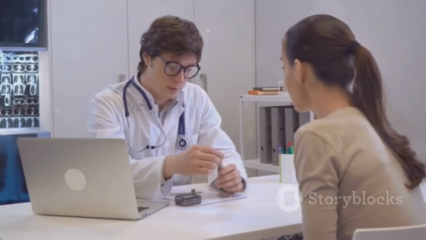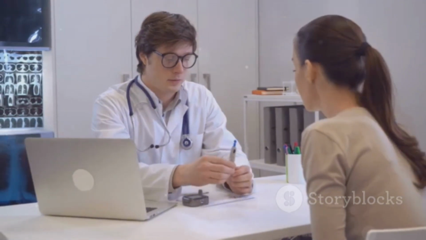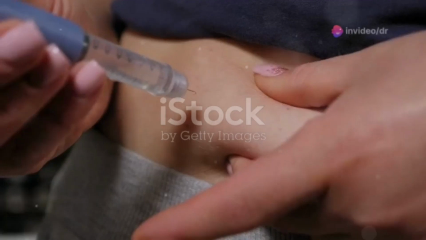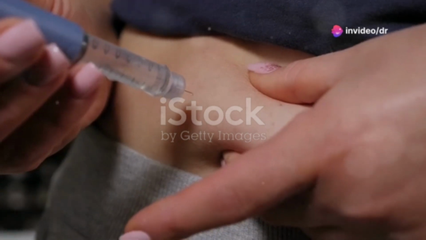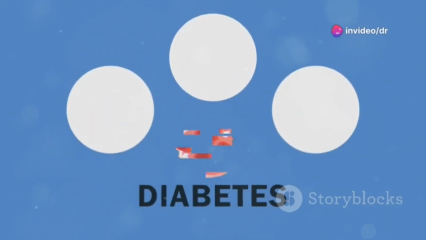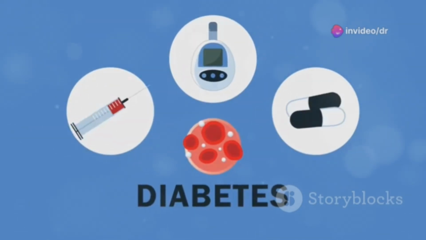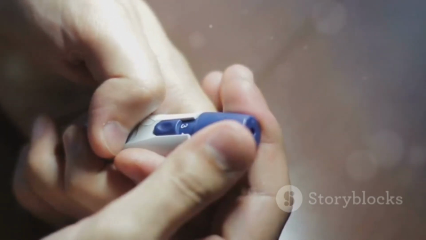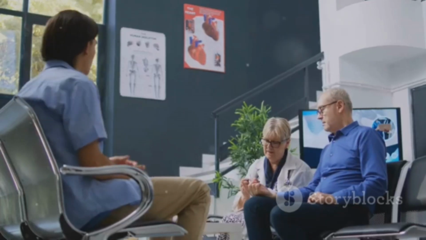Diabetes mellitus is a chronic metabolic disorder characterized by high levels of glucose in the blood. This occurs either because the body doesn't produce enough insulin or because the body's cells become resistant to the insulin produced. Insulin is the hormone responsible for regulating blood sugar levels, ensuring they remain within a healthy range.